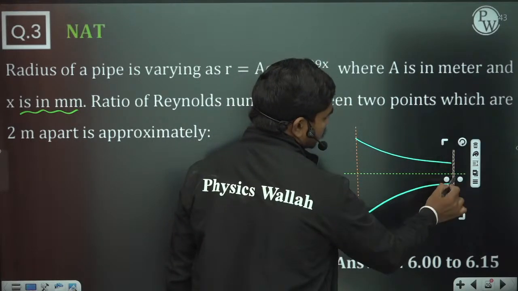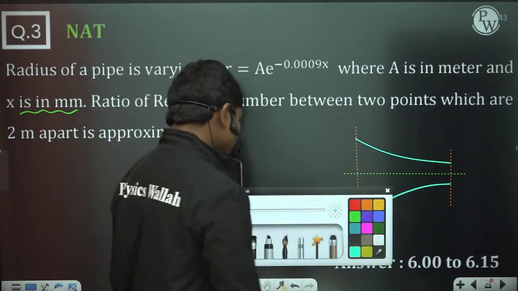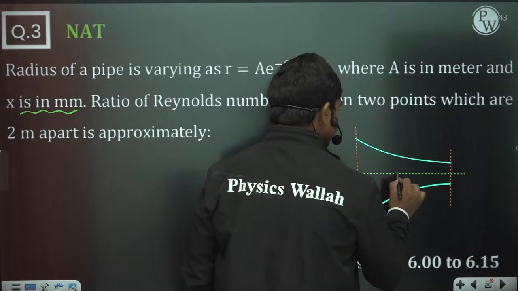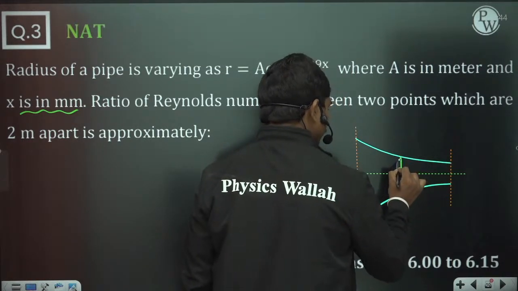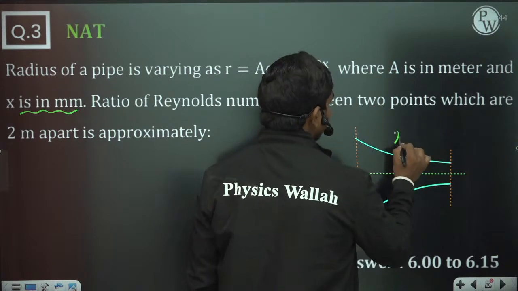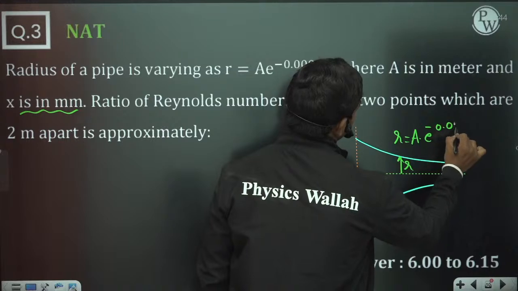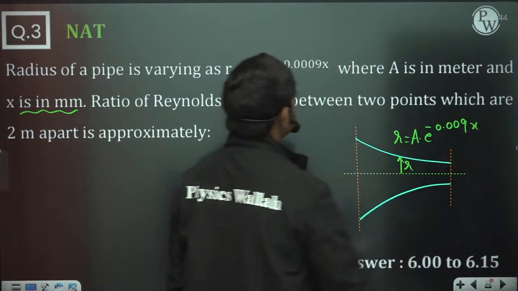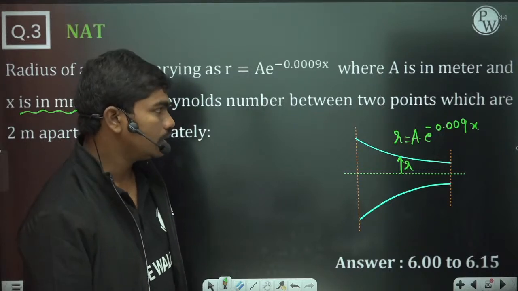Whenever you have the inlet and outlet, the radius at any location is given by a into e to the power minus 0.009 times x, clear?